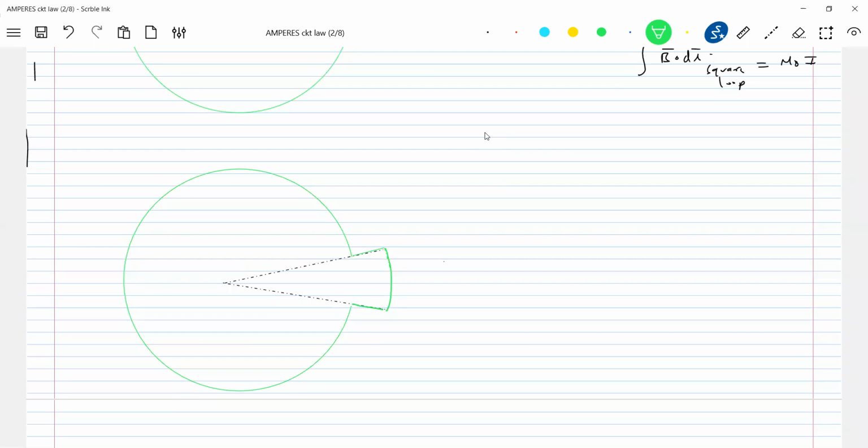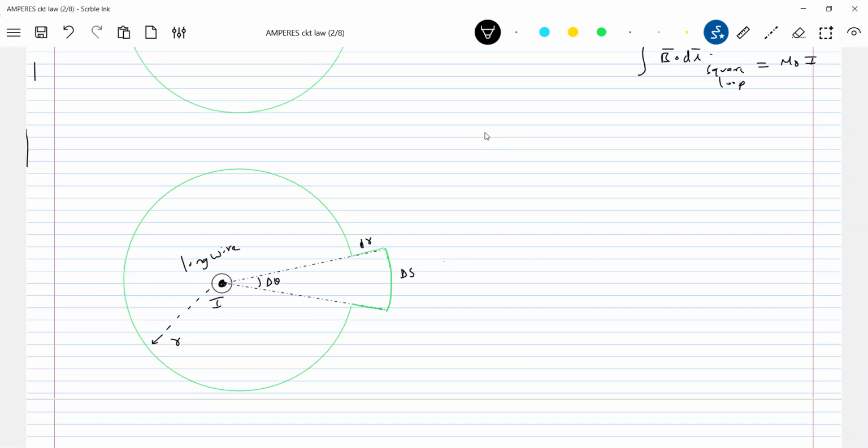The same current carrying long wire is present. I'll produce a notch. Let R be the radius that we assumed earlier, and let this be delta R. Let this notch subtend an angle delta theta, and let the length of the arc be ds.